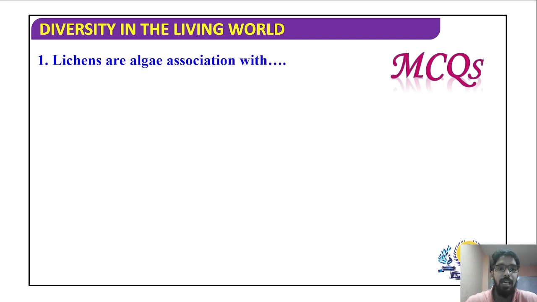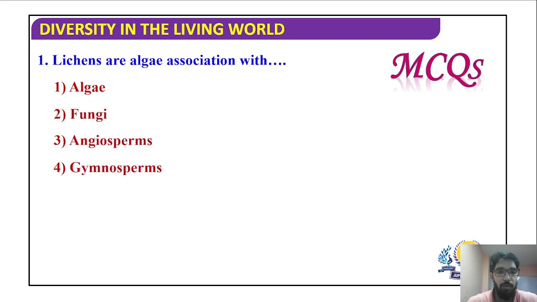So now let us quiz you with respect to what we've studied. First question: lichens are algae associated with what other organisms? We have algae, fungi, angiosperm, or gymnosperm. We all know that algae form a symbiotic association with fungi to form lichens. So hence the answer is option number 2.